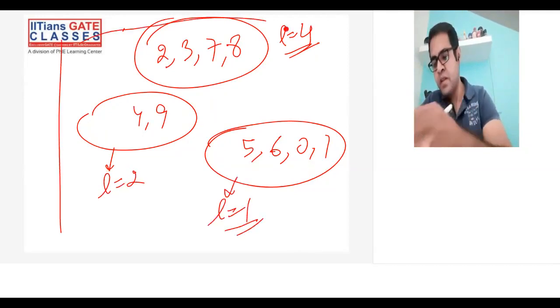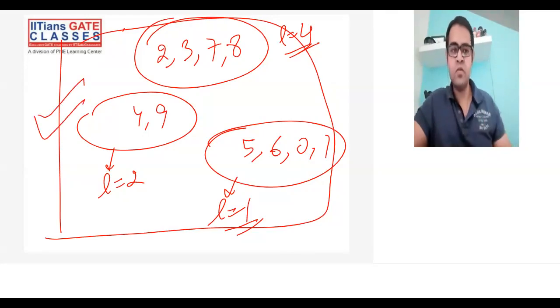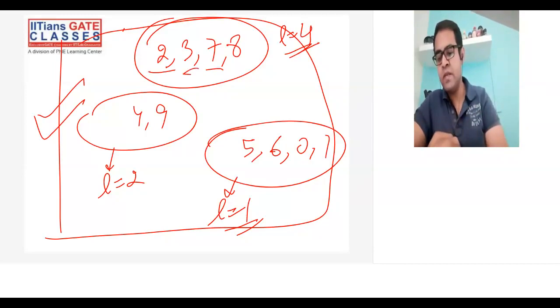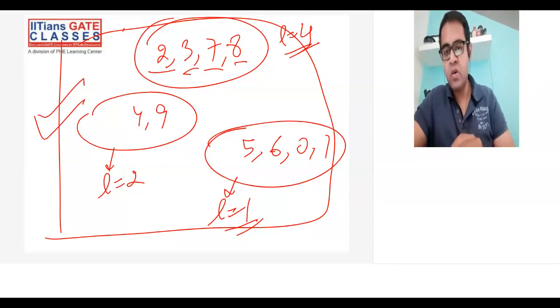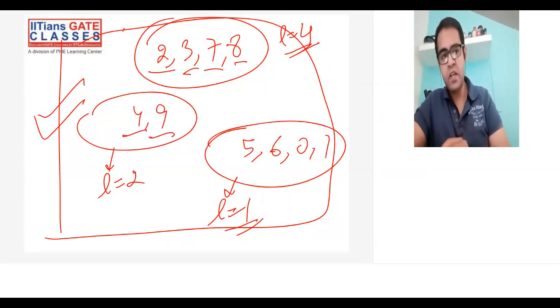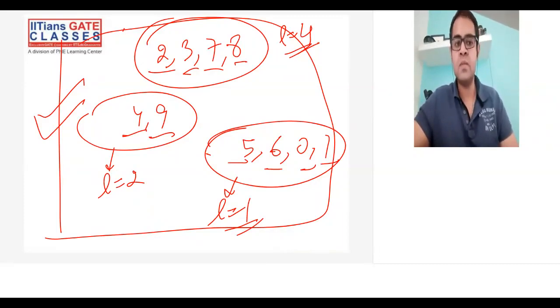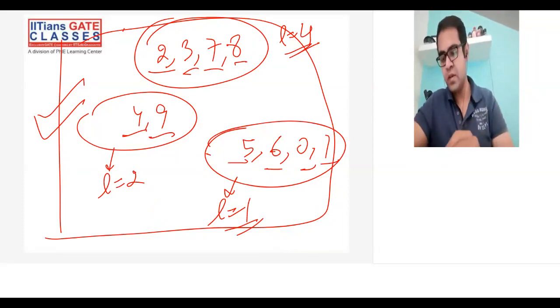If you remember this image, it will be very easy for you later on. Just remember this image in your mind. Power cycle of length 4 is for digits 2, 3, 7, 8. Power cycle of length 2 is for digits 4 and 9. Power cycle of length 1 is for digits 5, 6, 0 and 1. I hope this concept is clear to everyone, what is meant by the power cycle of a digit and what its application is. In part 2, I'll solve a couple of GATE problems on this concept and you will see how useful this concept is.